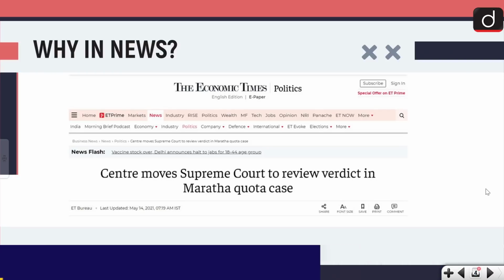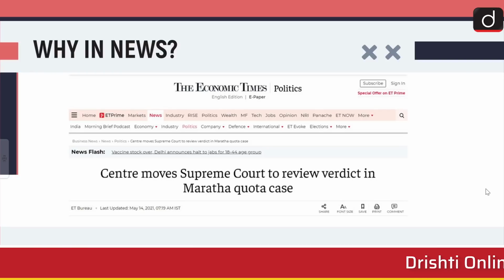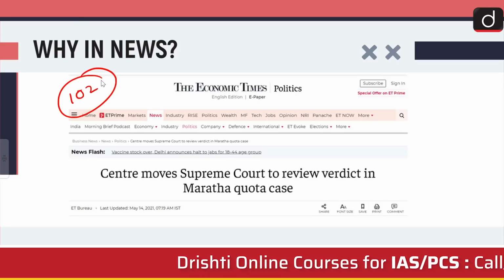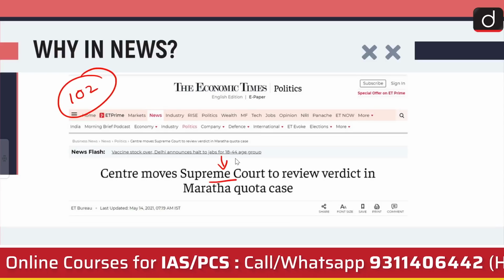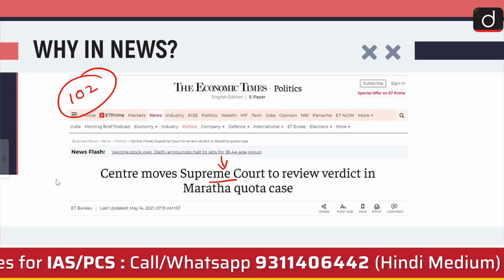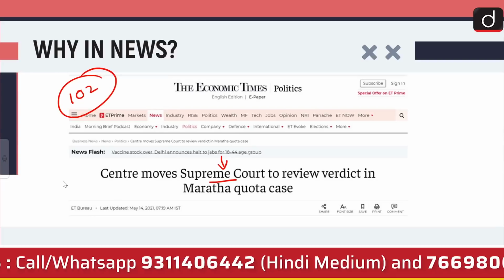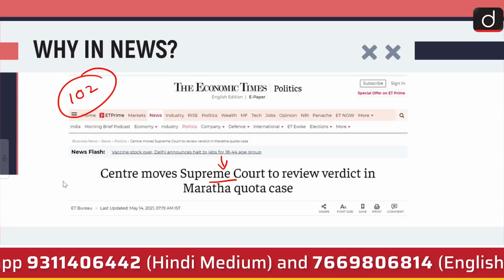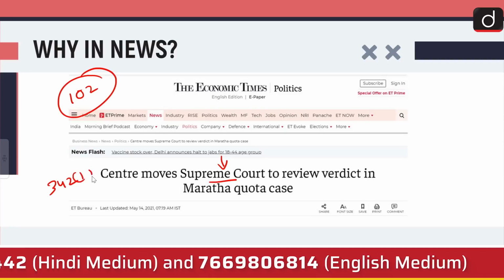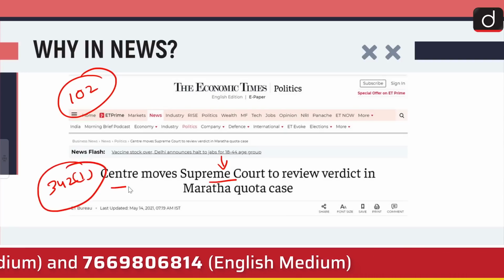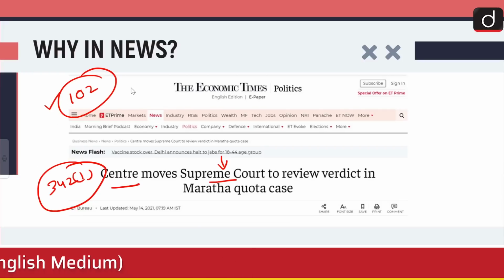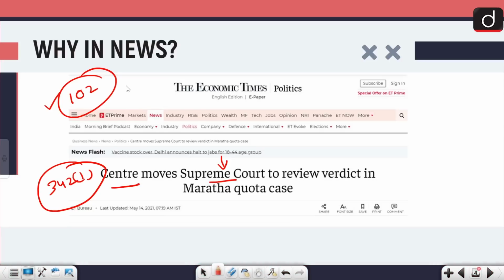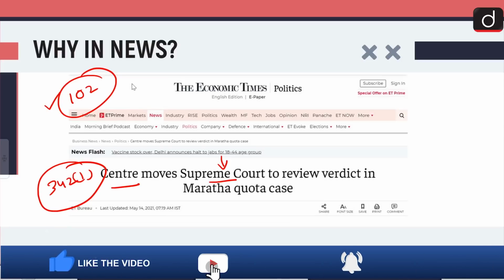Now the centre has moved to the Supreme Court with a review petition challenging the interpretation of the 102nd Amendment Act. The centre wants the Supreme Court to interpret it correctly, so that there is no confusion when it comes to identifying and including the names of the socially and educationally backward classes in the list under Article 342, Clause 1. The centre has said that the intention of the 102nd Amendment Act is to not take the powers from the states to have the list of socially and educationally backward classes according to their own needs.